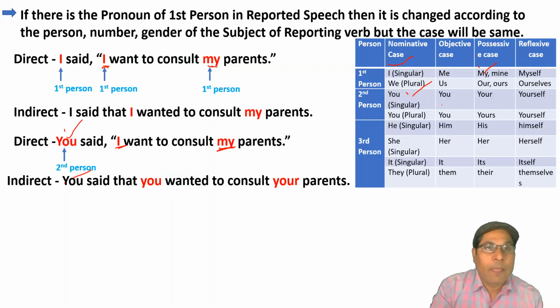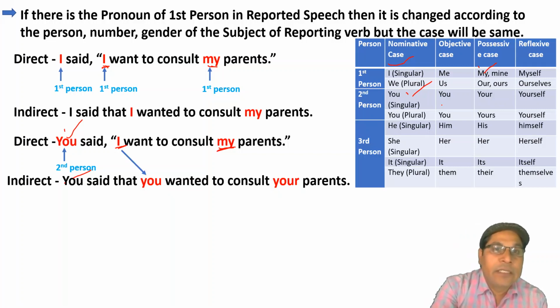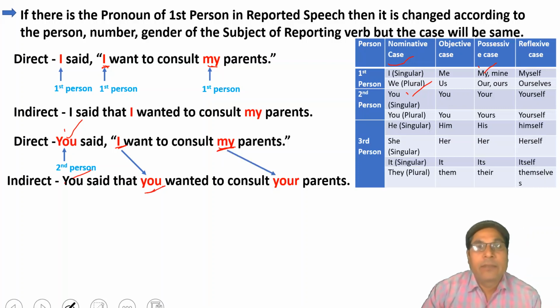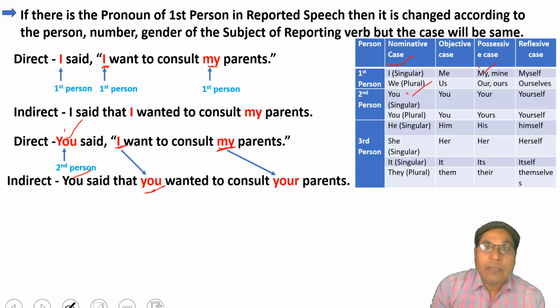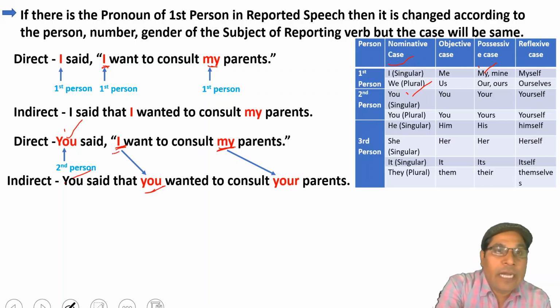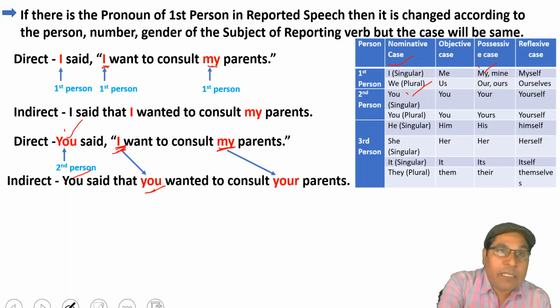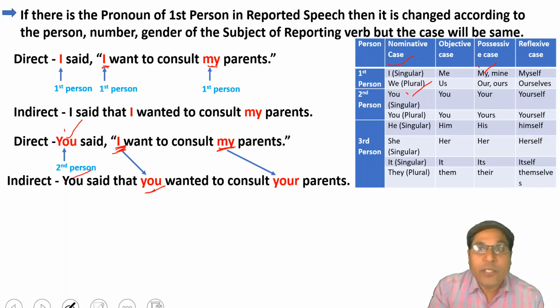Clear? Now come to the next sentence. Here you can see that I is changed as you and my is changed as your, because just now I have told you that case will be same. Here I is the pronoun of first person, but it is used as a nominative case.